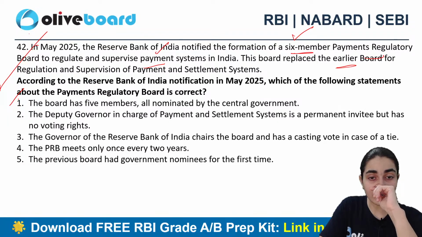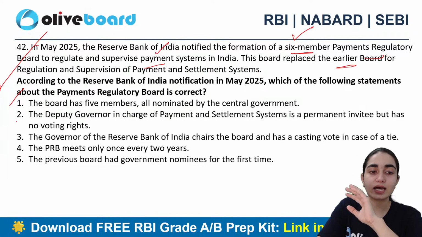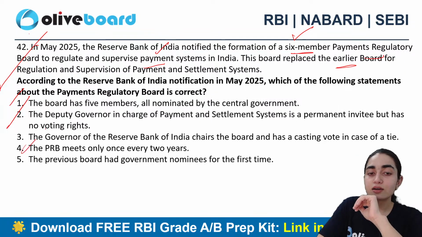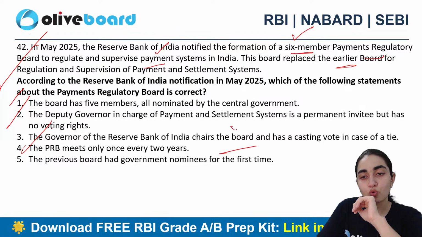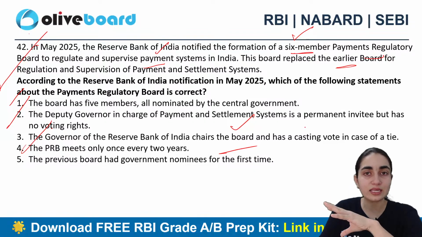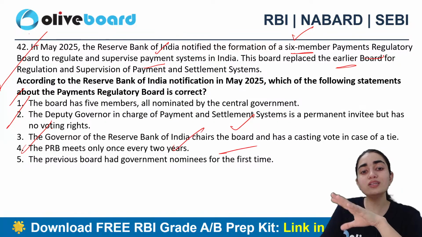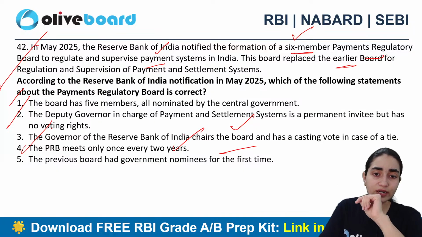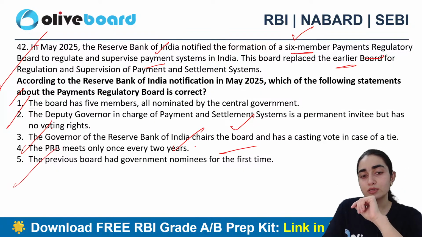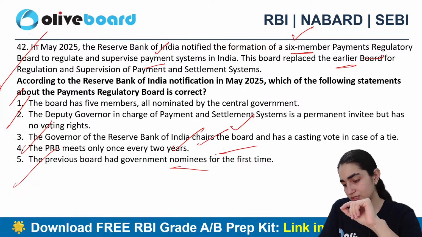The deputy governor in charge of payment and settlement systems is a permanent invitee but has no voting rights. The governor of the Reserve Bank of India chairs the board and has a casting vote in case of a tie. PRB meets only once every 2 years. The previous board had government nominees for the first time. Which one is the correct answer?